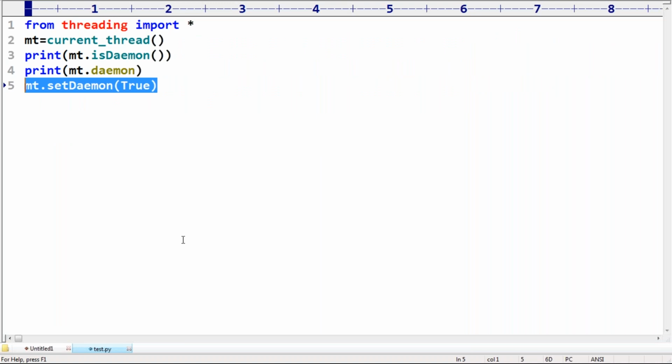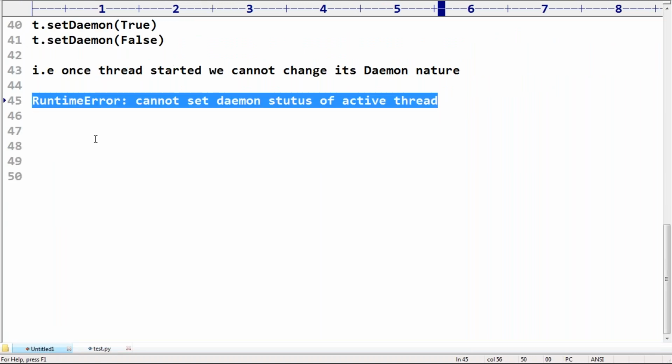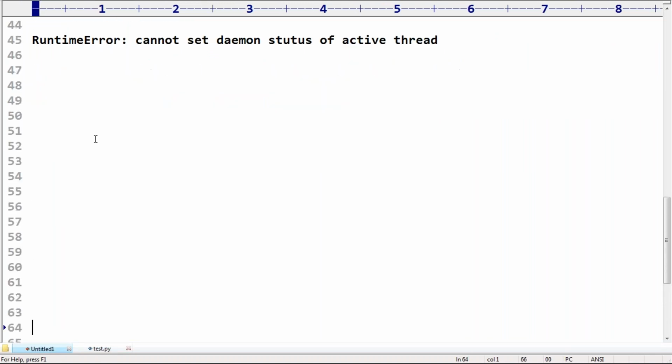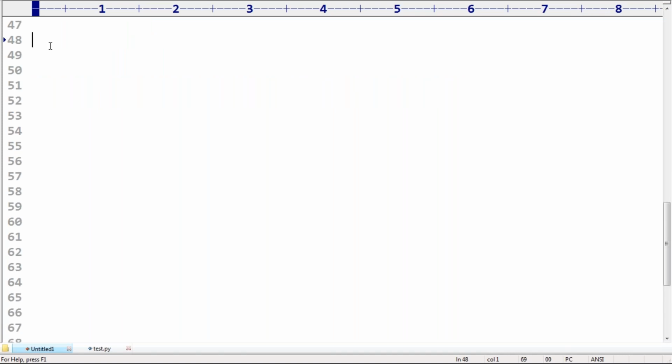Now there is one more important point. What is the default nature for every thread, sir? By default, is the main thread daemon or non-daemon? Make sure the main thread is always non-daemon. We know this one.